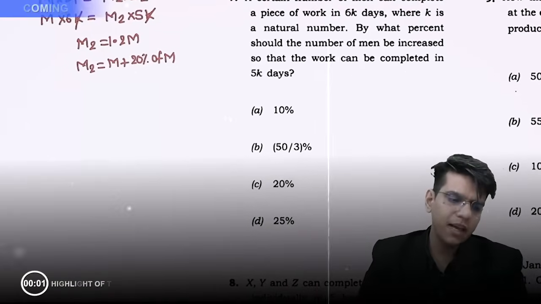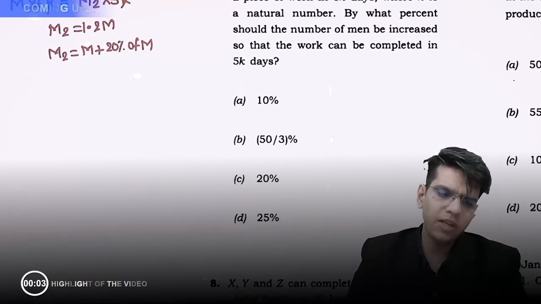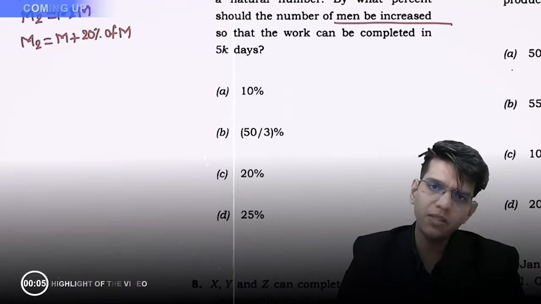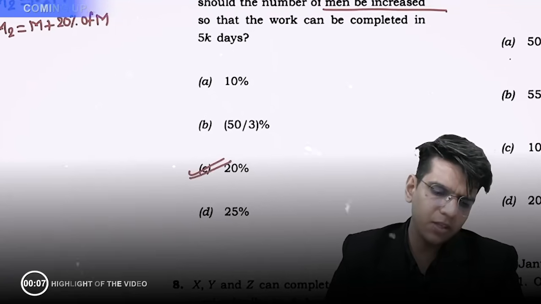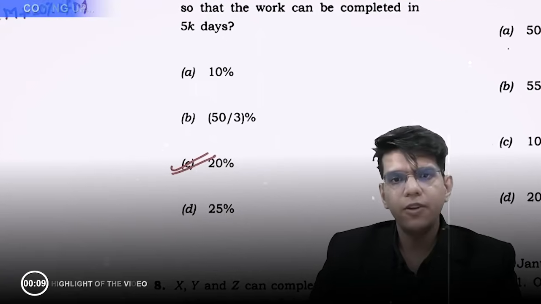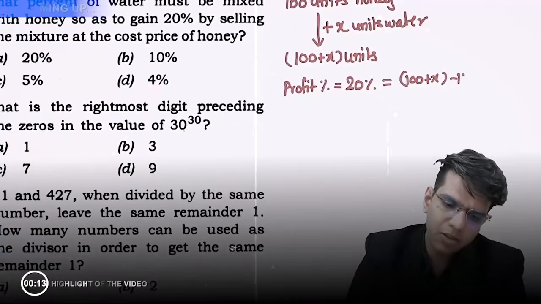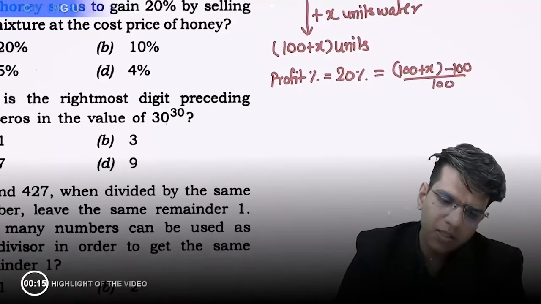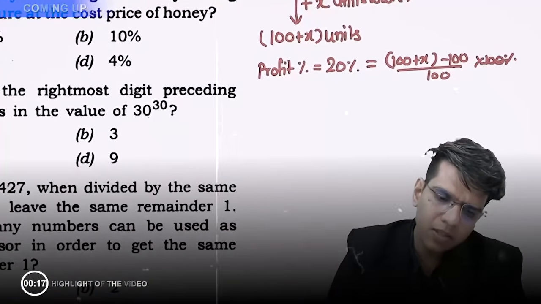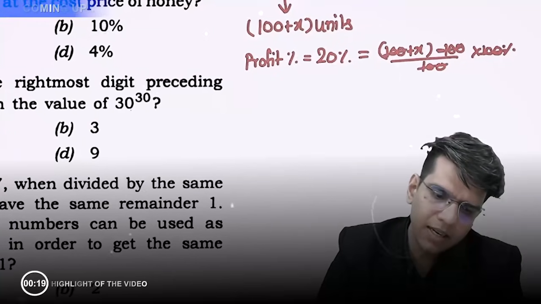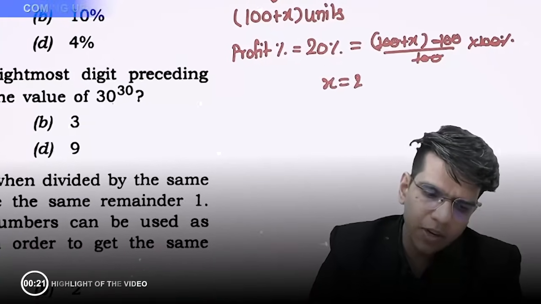m2 is nothing but m plus 20% of m. So how many men should be increased by how many percent? If you increase the men by 20%, you will get the job done in 5k days. 100 plus x, this is the selling price minus the cost price upon the cost price into 100%. Now this gets cancelled, 100 से 100 get cancelled, तो x is nothing but 20%.